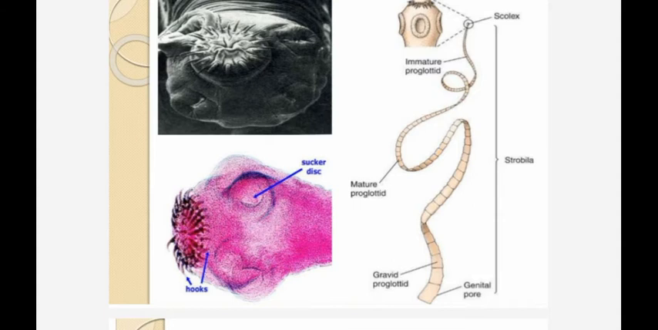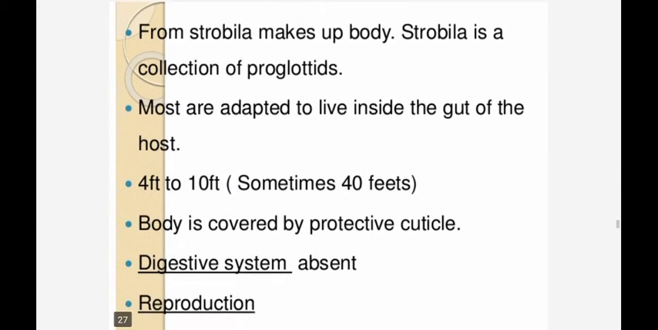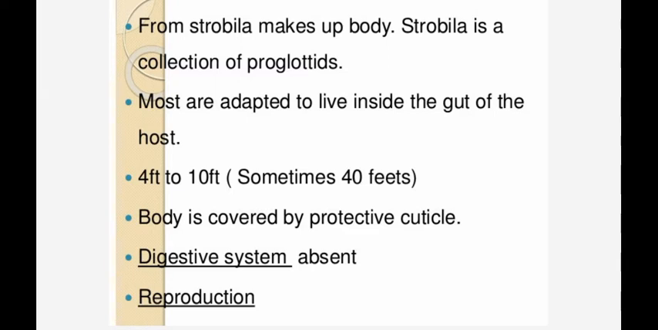The scolex is followed by the neck. After the neck, immature proglottids are present, then mature proglottids, then gravid proglottids. The strobila makes up the body. The strobila is a collection of proglottids. Most are adapted to live inside the gut of the host. Length is 4 feet to 10 feet, sometimes 40 feet.